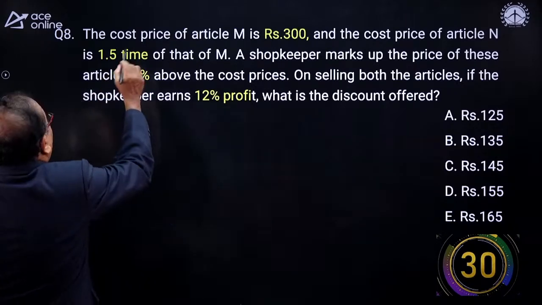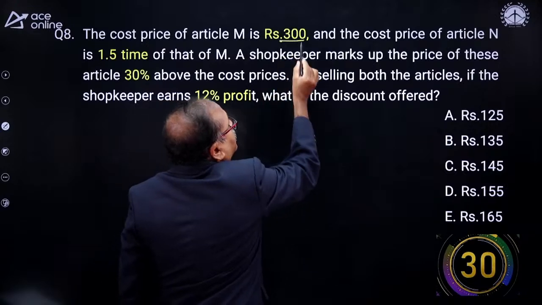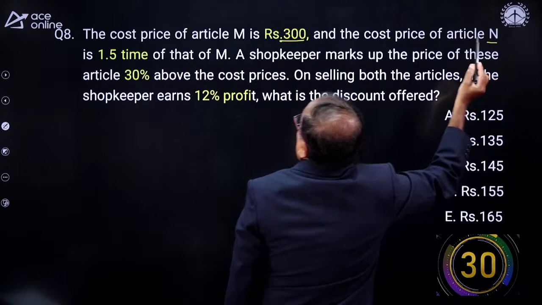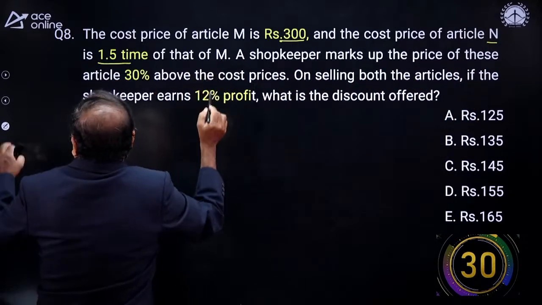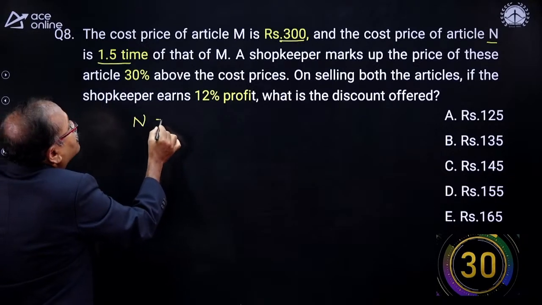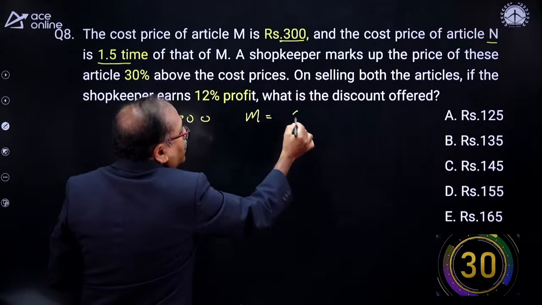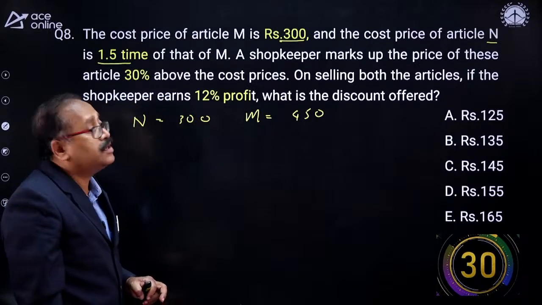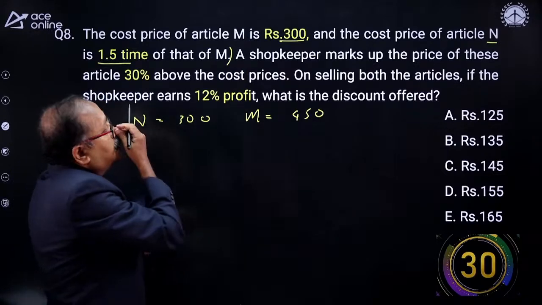Now, the cost price of an article M is rupees 300. And the cost price of article N is 1.5 times the cost price of M. So if M is 300, then N will be 1.5 times of this, that means 450. That is what is given. I am not solving the question, whatever is given, I am just writing it.